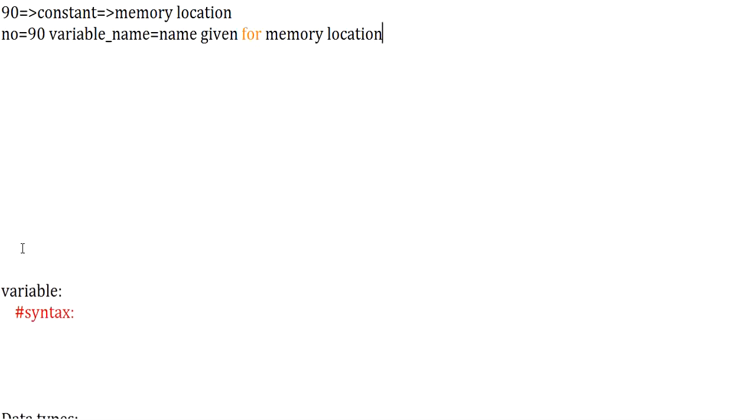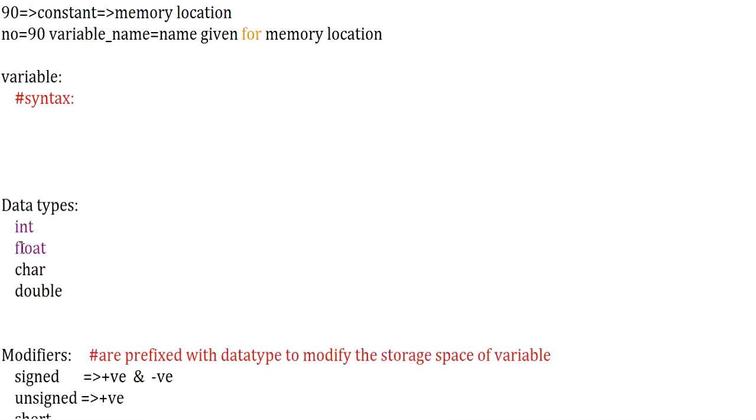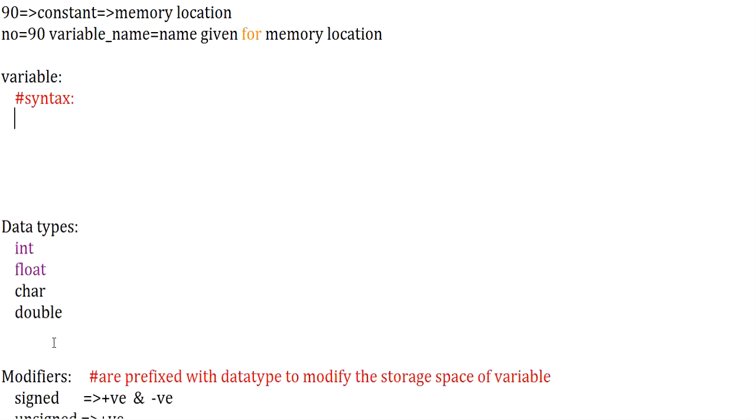Now let us understand how to declare a variable. I hope now you are clear with what is a variable and what is the requirement of the variable. If you want to declare a variable, there is a syntax to be followed. That is nothing but data type followed by your variable name, assign value. This is the way for declaring a variable. Keep in mind that each and every line of your program should be terminated by using a semicolon. This is the syntax for declaring a variable.